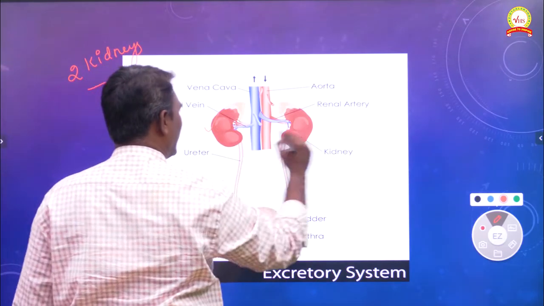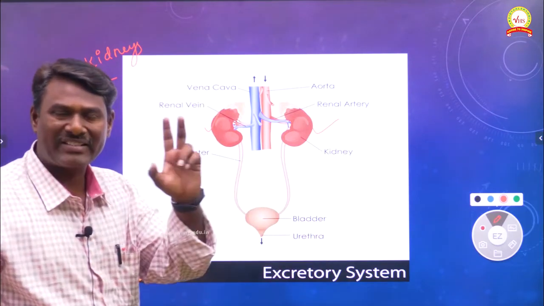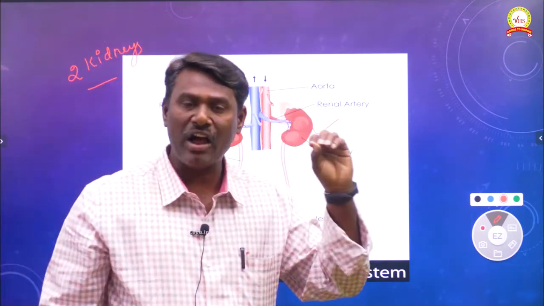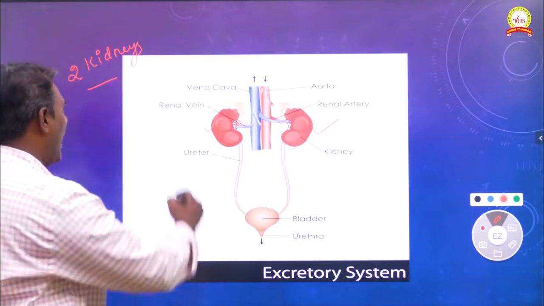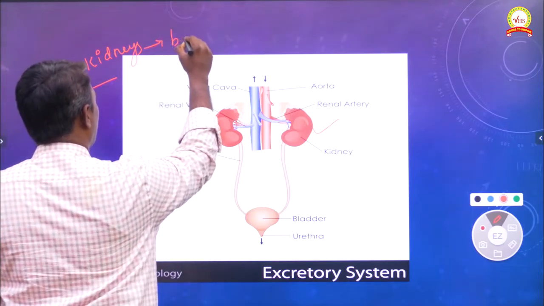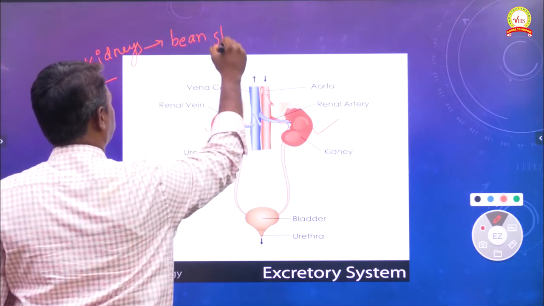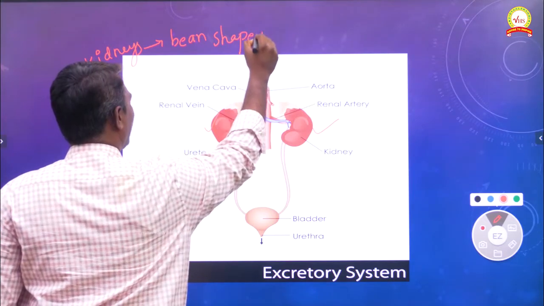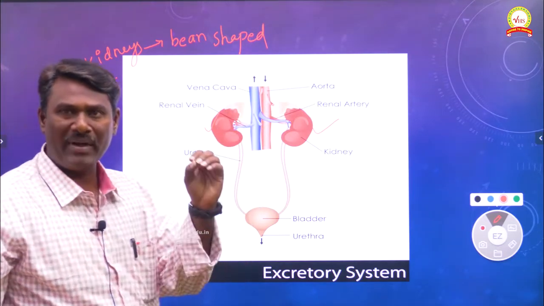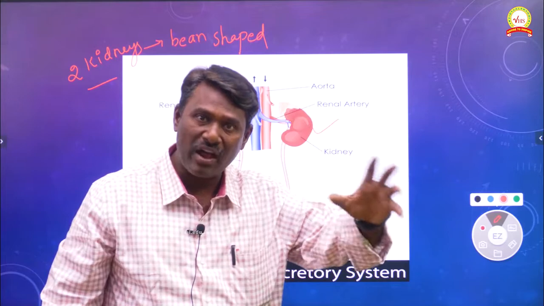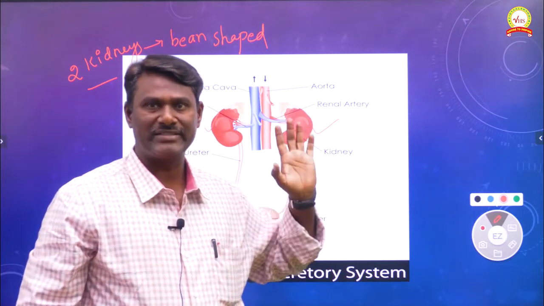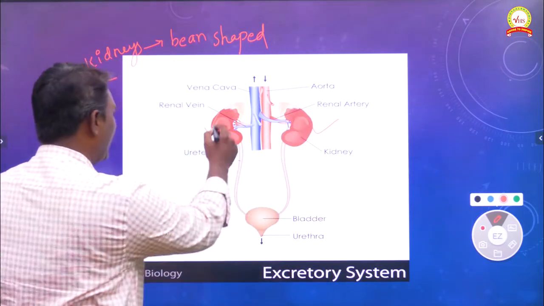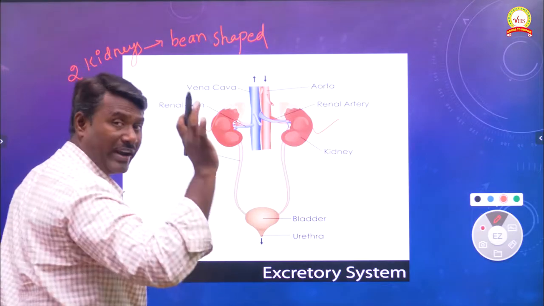This is one kidney and this is another kidney. These two kidneys are bean-shaped, the left kidney as well as the right kidney. So two kidneys will be present.